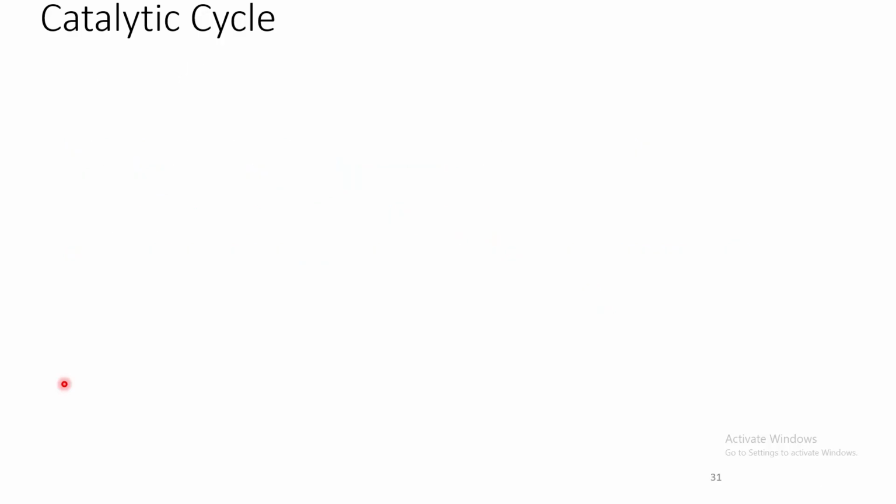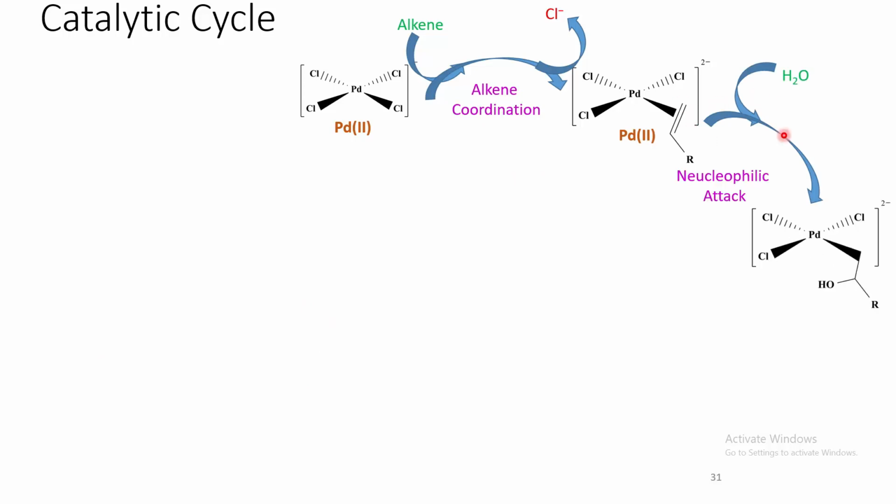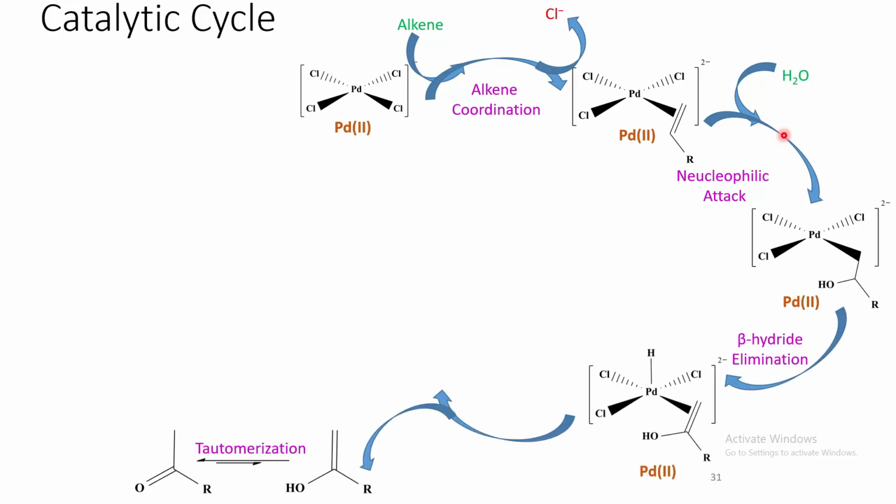Now let us consider the catalytic cycle. This catalytic cycle can be described this way. This complex undergoes alkene coordination to give rise to this particular complex. Now this alkene becomes most susceptible towards nucleophilic attack. Now it undergoes nucleophilic attack of water to give rise to this complex. That undergoes beta hydride elimination to give rise to this complex. Now this complex undergoes ligand dissociation, and the dissociated enol tautomerizes to its keto form. And upon ligand dissociation, this particular complex is formed.